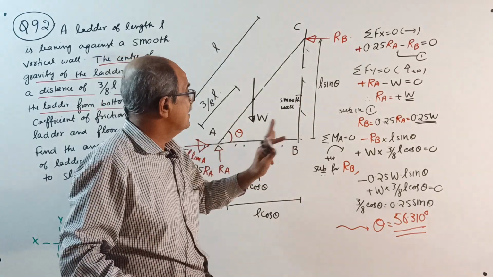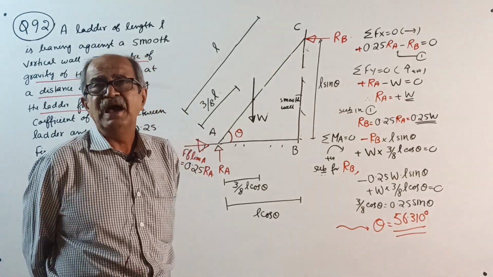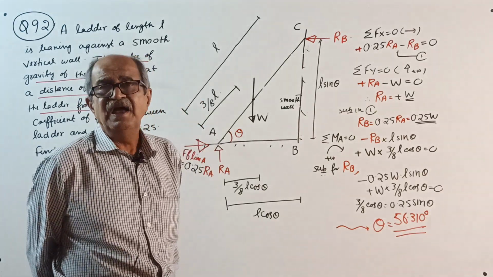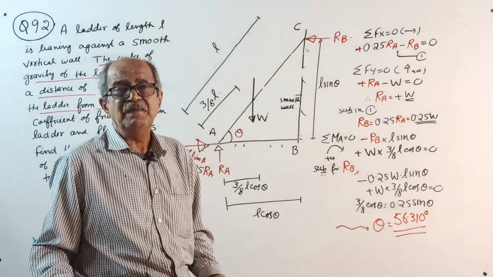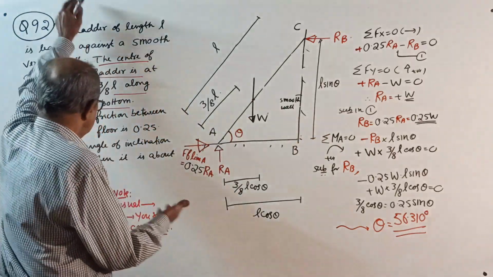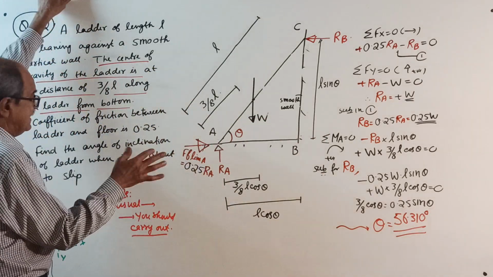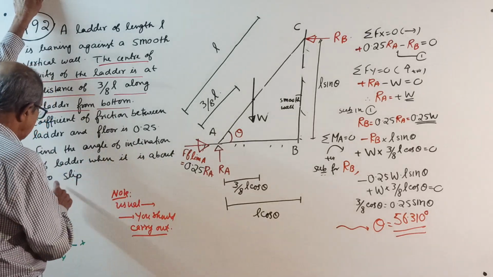This I told earlier. Last time, one question I asked the minimum angle with horizontal, the other question the maximum angle with vertical. Both have the same meaning: minimum with horizontal means maximum with vertical. But this time, directly they told us, they are not bothered about minimum or maximum. They told us to find the angle of inclination of the ladder when it is about to slip.